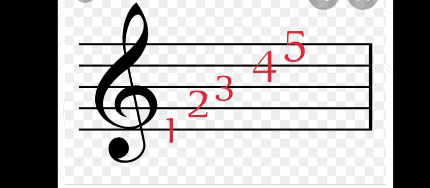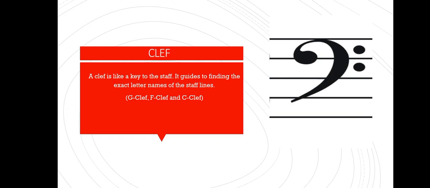So those A, B, C, D, like that up to G are given to these lines according to the clef that is found in the staff. We are saying this, the clef is like a key to the staff. It guides us in finding the exact letter names of the staff lines. Exact letter names. We are talking here about the letter names and not the numbers of the lines, not the number but the letter. Letter A, B, like that.